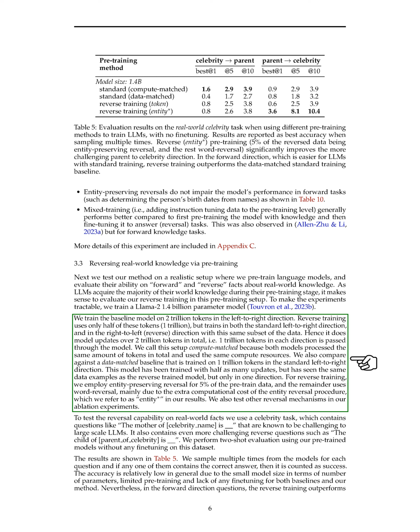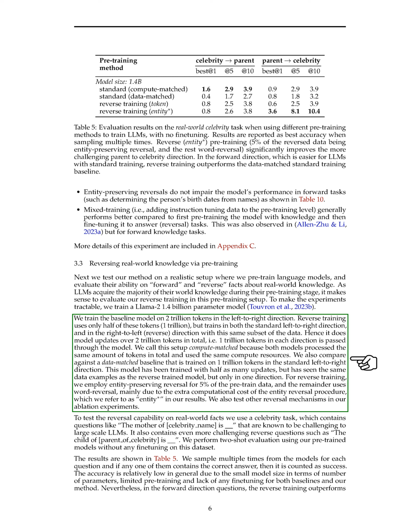each direction. We called this setup compute matched because both models processed the same total number of tokens and used the same computational resources. We also compared it against a data-matched baseline trained on 1 trillion tokens in the standard left-to-right direction. This baseline model had half as many updates but had seen the same data examples as the reverse-trained model, albeit only in one direction.